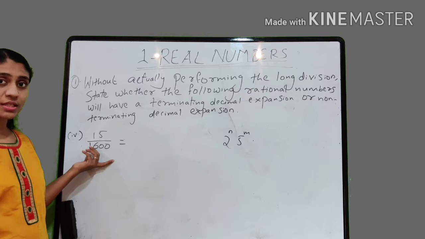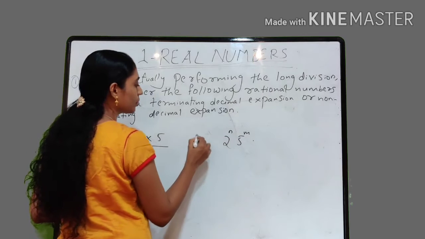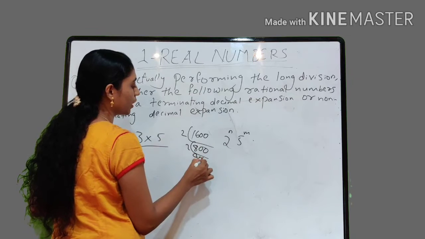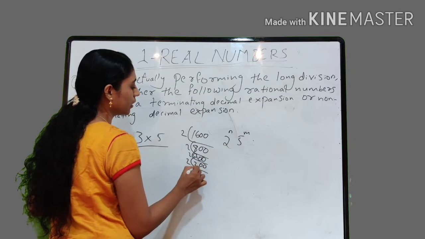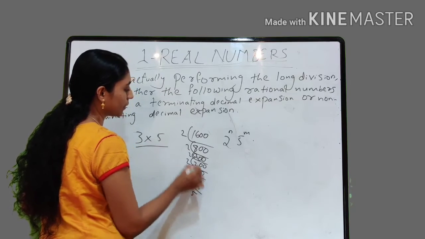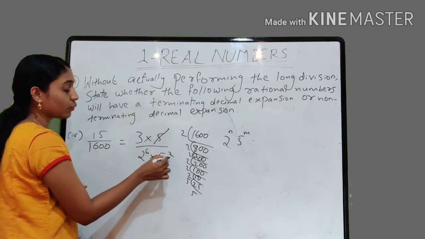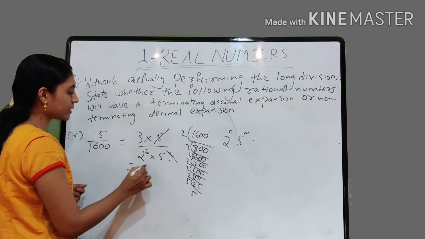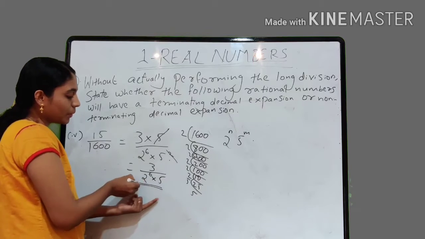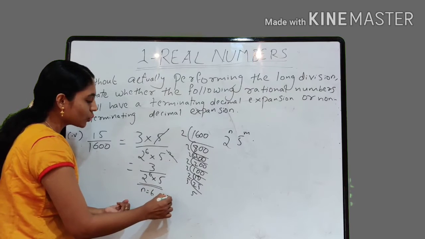15 by 1600. The numerator can be written as 3 into 5 because 3 into 5 is 15. And what about the prime factors of 1600? Let's check it. 800, 400, 200, 100, 50, 25, again 5. That means 1, 2, 3, 4, 5, 6: 2 raised to 6 into 5 square. And this 5 and the 5 from the numerator get cancelled, so it will become 2 raised to 6 into 5, right? And this is of the form 2 raised to n into 5 raised to m where n is equal to 6 and m is equal to